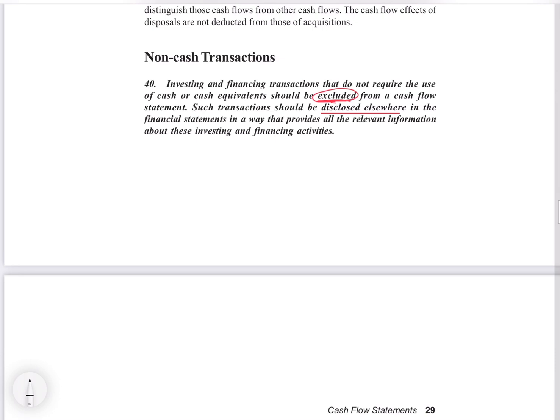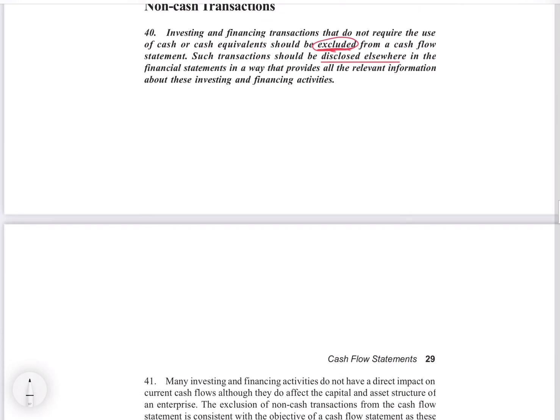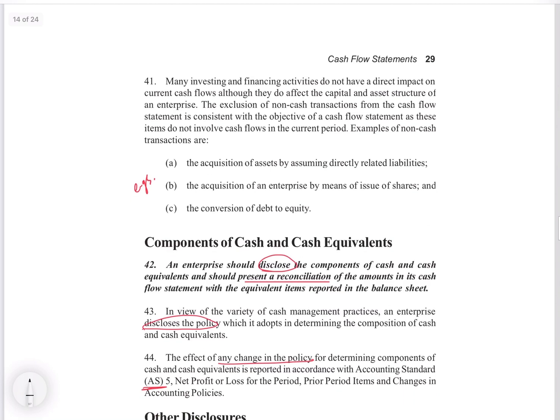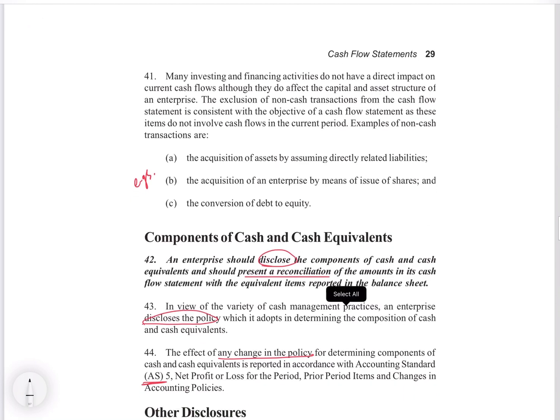So whichever cash flows are not happening, where cash is not involved. For example, when you have acquired something by issuing your shares, like you acquired one business by issuing shares of your business, then there is no cash involved, because you bought one business and you gave your shares. There is no movement of cash.